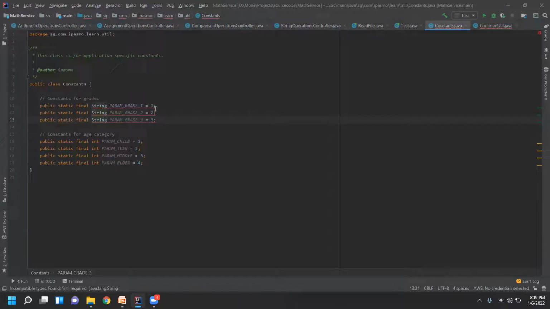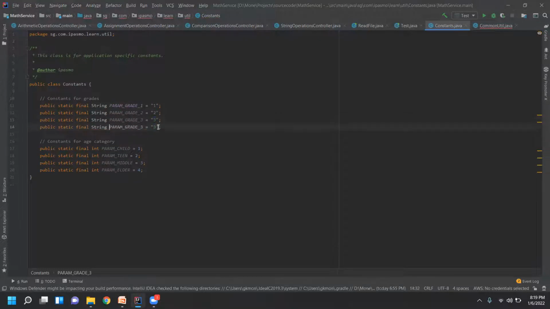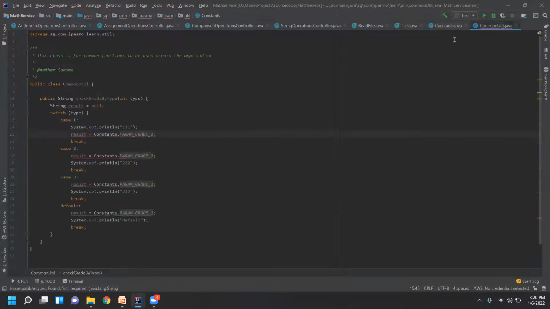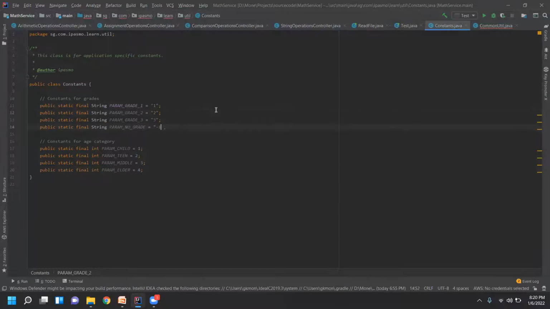You can do it this way also: select this, add double quotes here. So here, this one is no grade. No grade means what? -1. Assume that I'm sending -1. Now you go back here. This is common util, right? You go back, and the error is gone. There are other ways also, you can do it in multiple ways. But I don't want to change the common constants because these constants might already be used by someone, right?